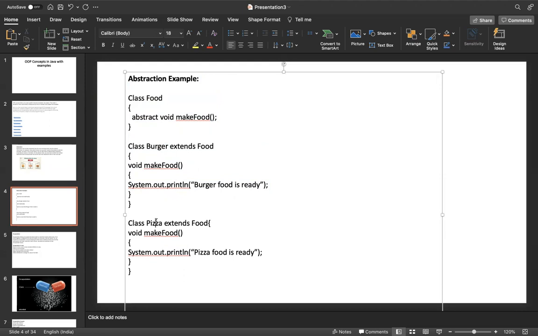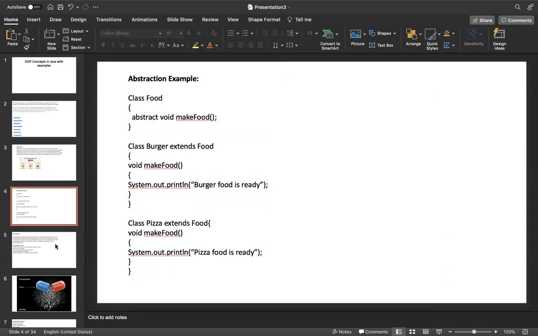We don't know how we are making the burger or how we are making the pizza. We don't know that. That is internal implementation hiding. That is called abstraction. This is the programmatic example about abstraction.